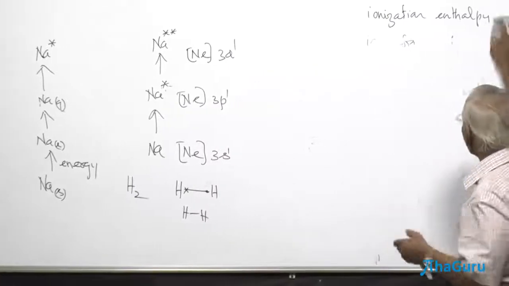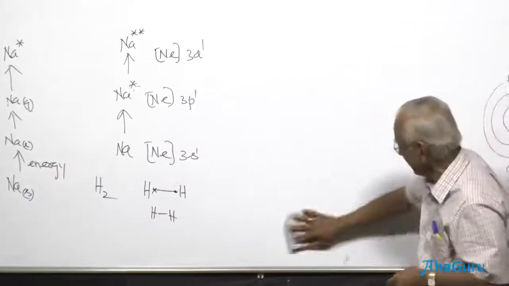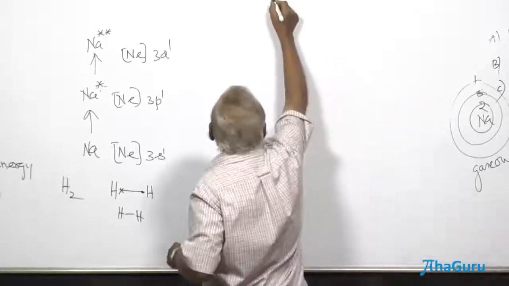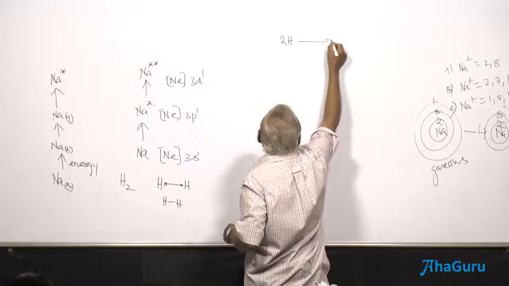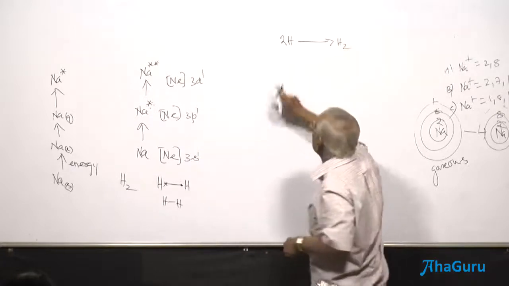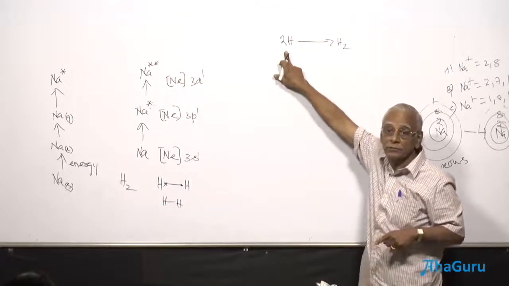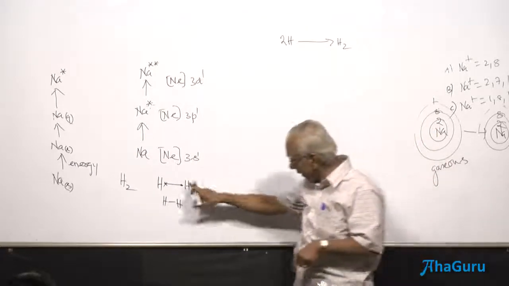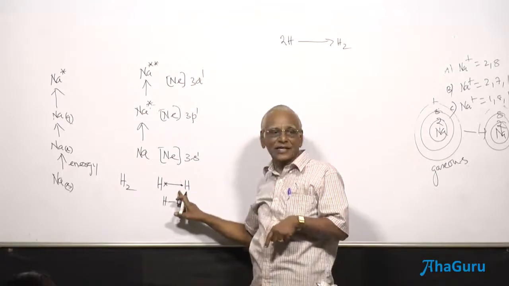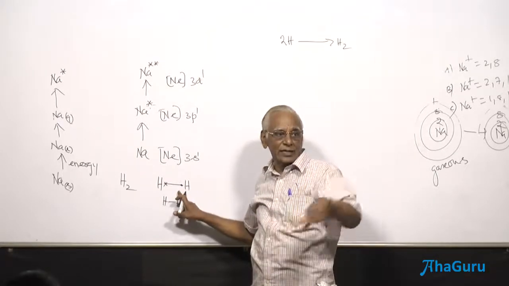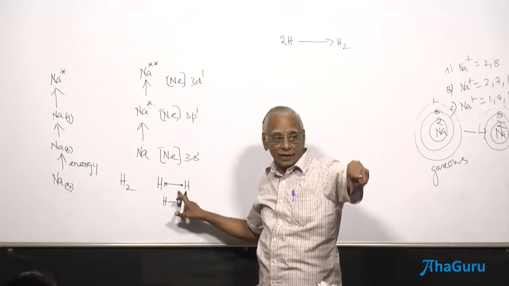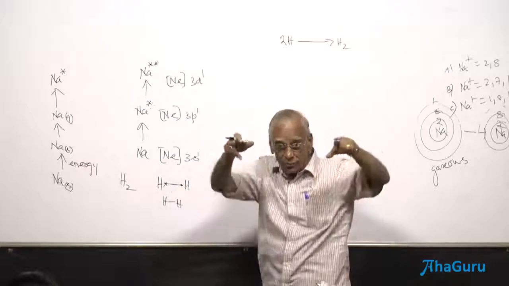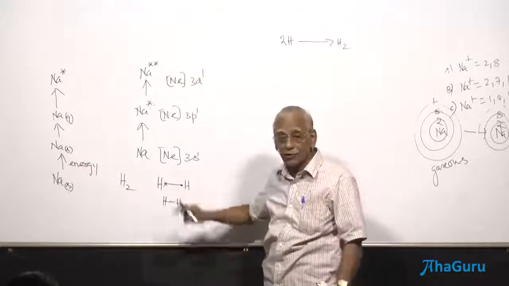Now, I am going to explain to you another very important concept. Whenever atoms combine together to form a molecule, two hydrogen atoms combine together to form a hydrogen molecule. This is a freely held electron in the hydrogen atom. This hydrogen atom is not free. It's already tied up with another electron here to form a covalent bond. So as per the definition, the minimum energy required to remove a loosely bound electron, there is going to be one more statement. This is not a loosely bound electron.